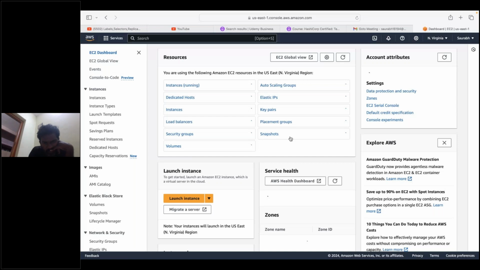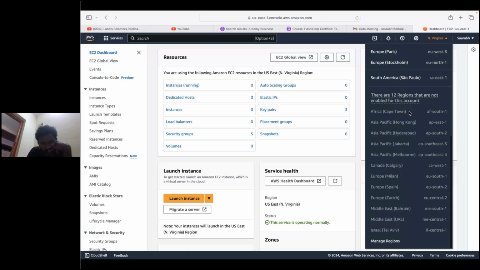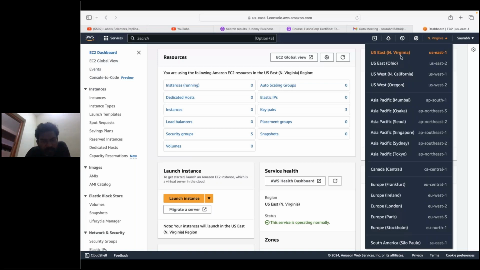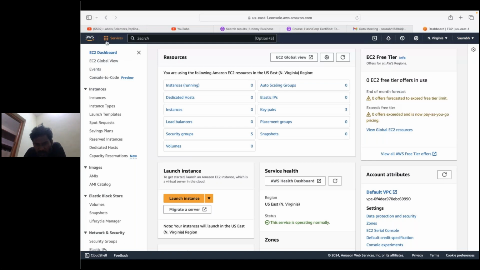Basically, these are the regions where you can work. You can create your server or your infra in any of the regions. This is my account ID. Now, to show you the services, I'll go here.